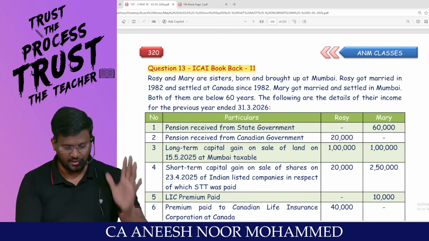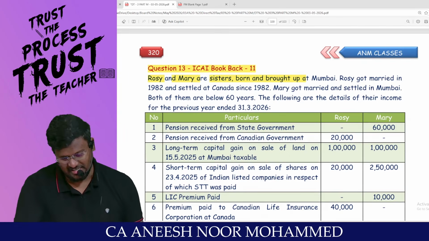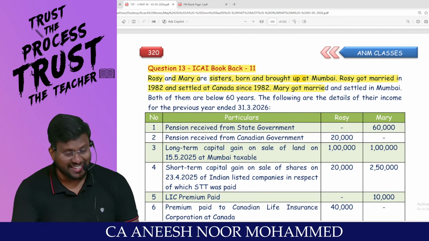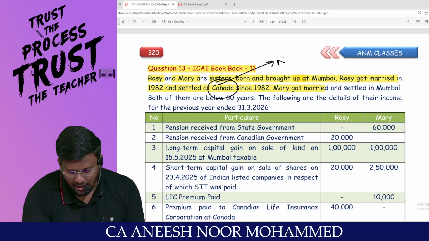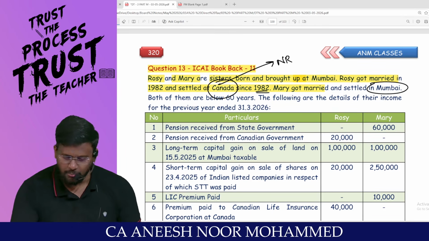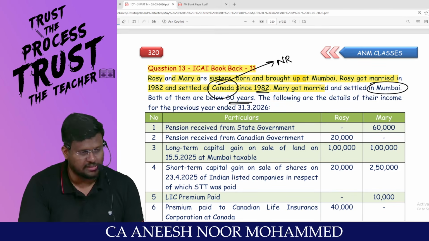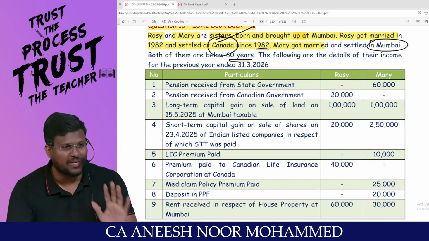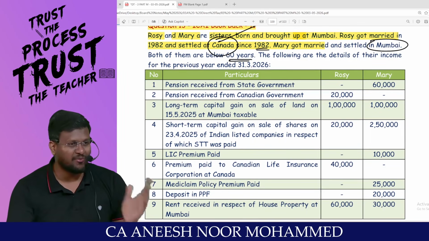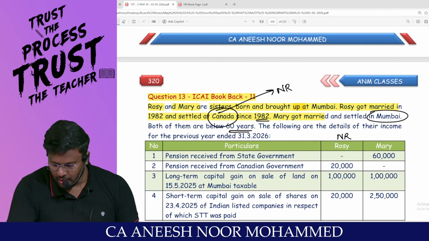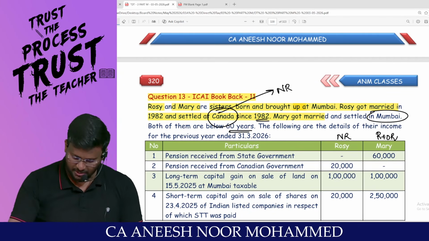Question number 13. Rosie and Mary are sisters, born and brought up at Mumbai. Rosie got married in 1982 and settled in Canada. That means Rosie is a non-resident since 1982. Mary got married and settled in Mumbai. Both of them are below 60 years. Following are the details of their income for the previous year ended 31/3/2026. Basically, sir, one game we have played for scope of total income. Rosie is a non-resident, whereas Mary is resident and ordinarily resident. Global income is taxable.